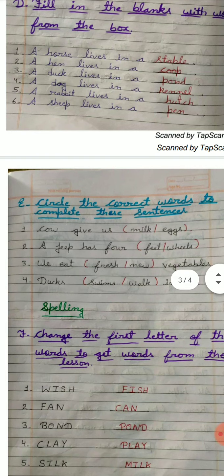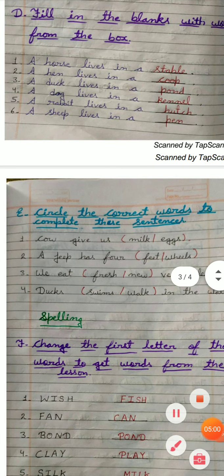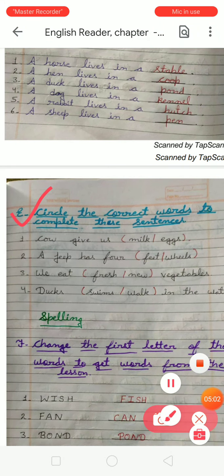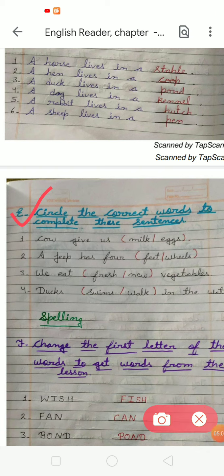In the next exercise, exercise number E, circle the correct word to complete these sentences. So in first, a cow gives us milk or eggs. So we know that a cow gives us milk. So we have to circle the word milk. Milk, okay? We have to circle milk.